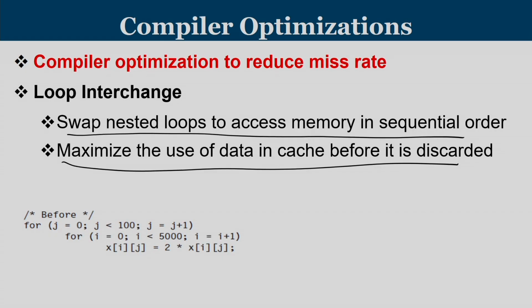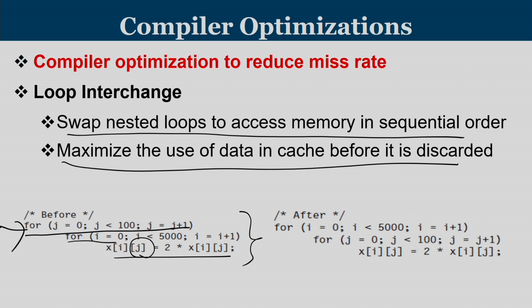is fully utilized. Consider a loop like this. For j equal to 0, that is varying, and then you have an i loop, and then you have an array that is getting updated. x[i][j] = 2 * x[i][j]. Whatever number is stored in x[i][j], I have to double it. So, the idea is you have an array, take an element, multiply it by 2, and store it back into the array. Now, the peculiarity of this loop is that the second index of the array is varied by the outer loop. Since arrays are stored in row major format, such an access is going to create a larger number of misses.